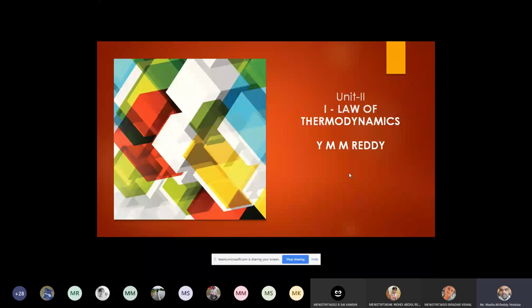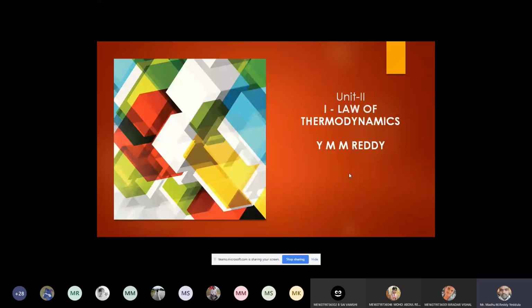What is absolute zero? Absolute zero temperature, minus 273 Kelvin, is the lowest temperature possible in the universe. At that temperature, there is no motion. The motion of the particles is set to zero, it vanishes, right? So that is the zeroth law we discussed in the first unit, and in the second unit we are discussing the first law of thermodynamics. Okay, right?